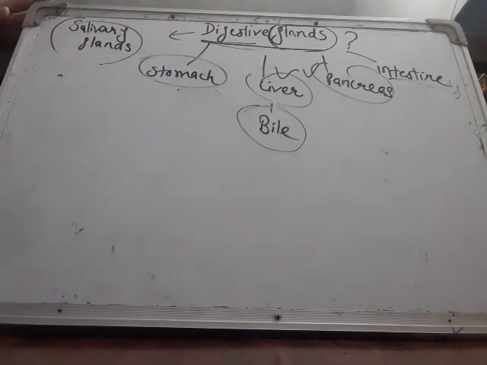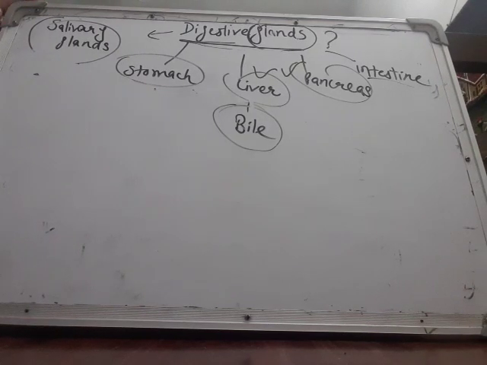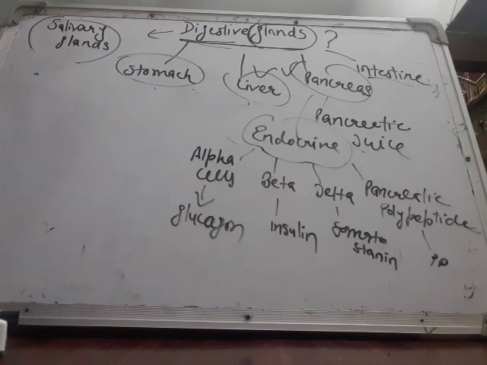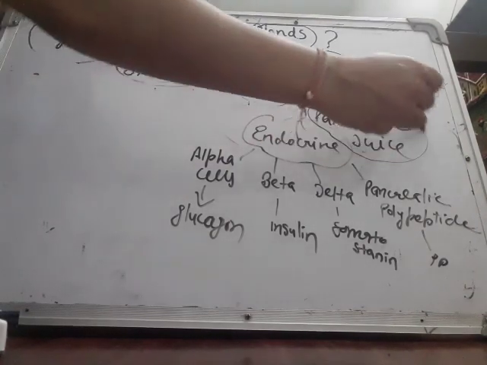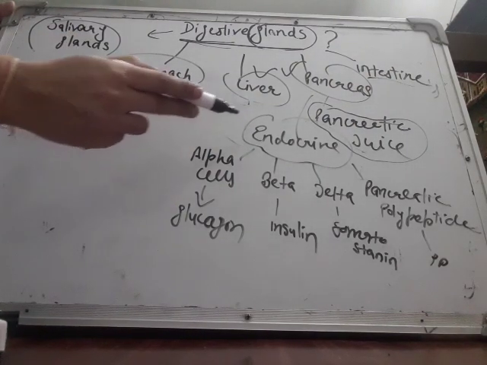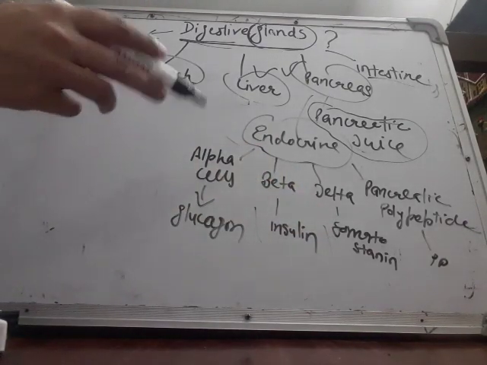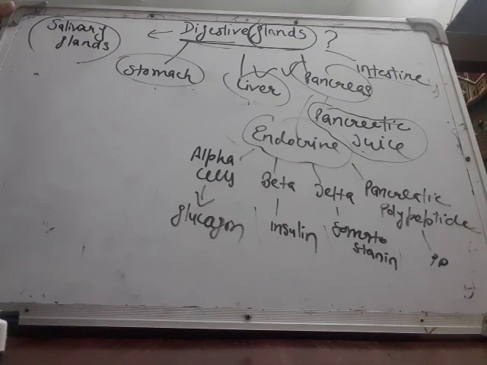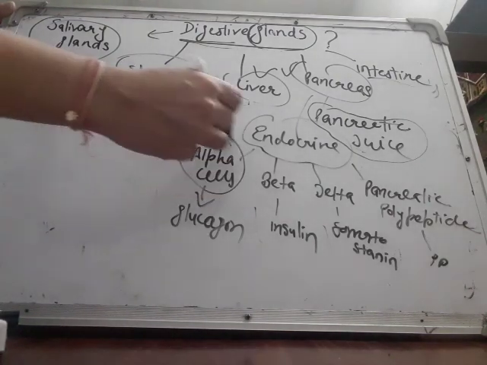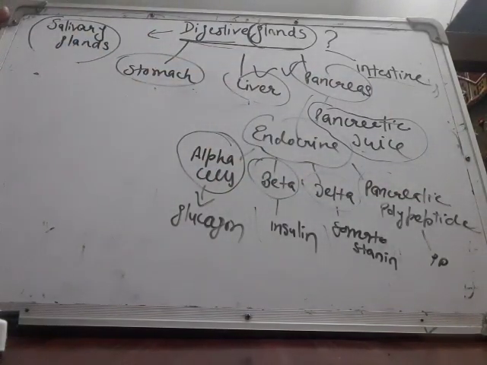And next is the pancreas. It works as both exocrine and endocrine. When it works in an exocrine nature, then it secretes pancreatic juice. And when it works as endocrine, then it secretes 4 different kinds of secretions. These 4 different kinds of secretions in the pancreatic glands are released by different cells: alpha cells, beta cells, delta cells, and pancreatic polypeptide cells.